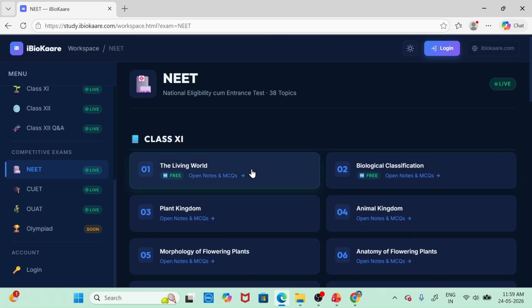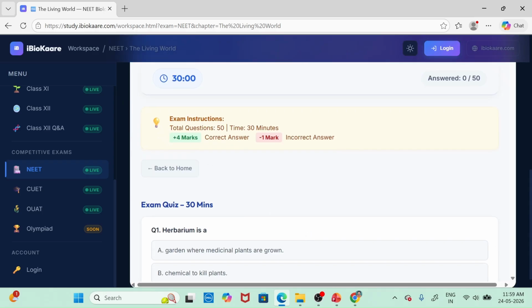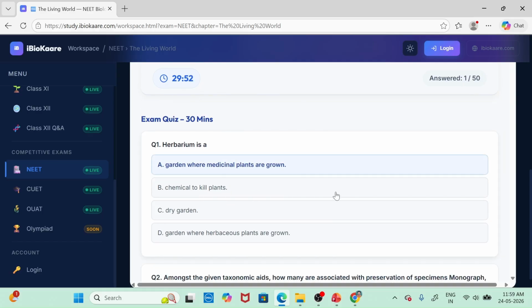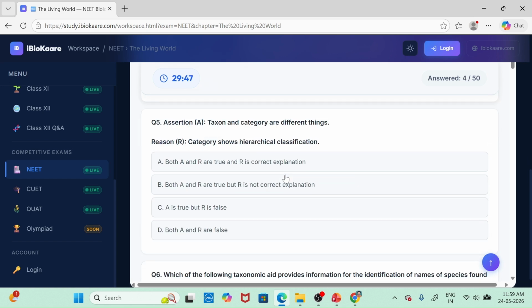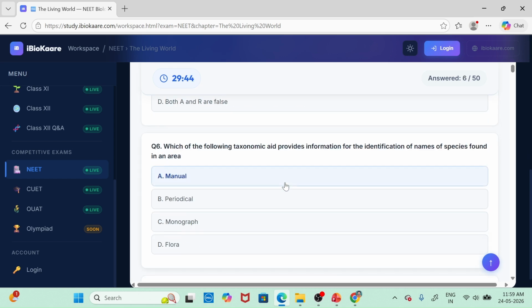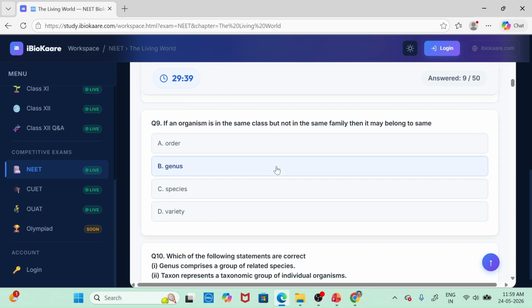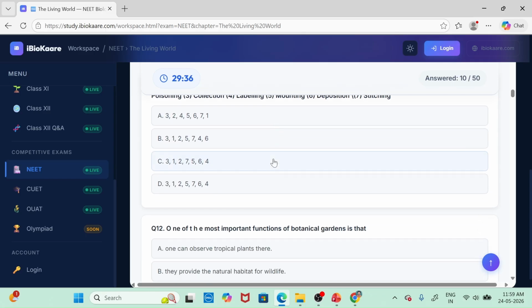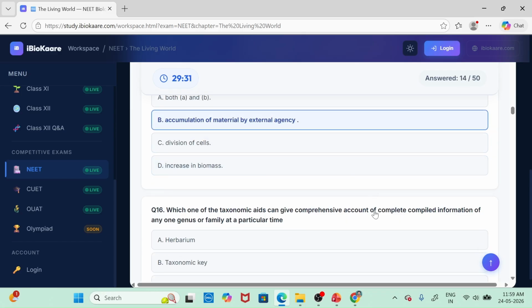Now, suppose we want to practice and know our score, then you go for this particular link. It is D2 exams condition. Here you will get 4 marks for correct and minus for negative, and the time period starts and the number of questions is shown. You can give the exam online, you can practice the chapter, and per chapter you will get 700 to 1000 questions. So it will be easy for you to practice as needed.